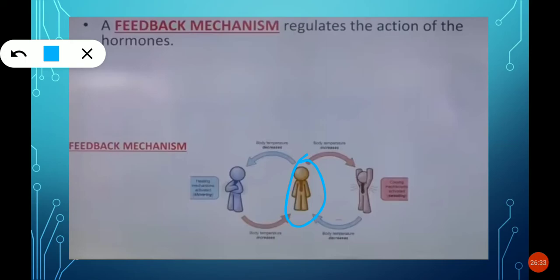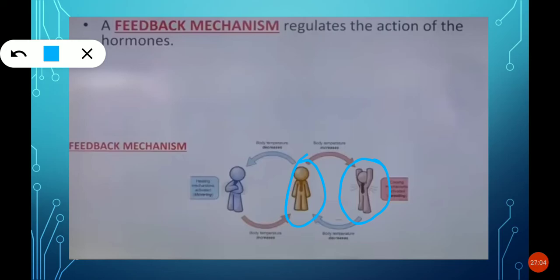Then automatically sweat will come out in his body. Because of that, the body controls the heat, because by the sweat the body gets cool.